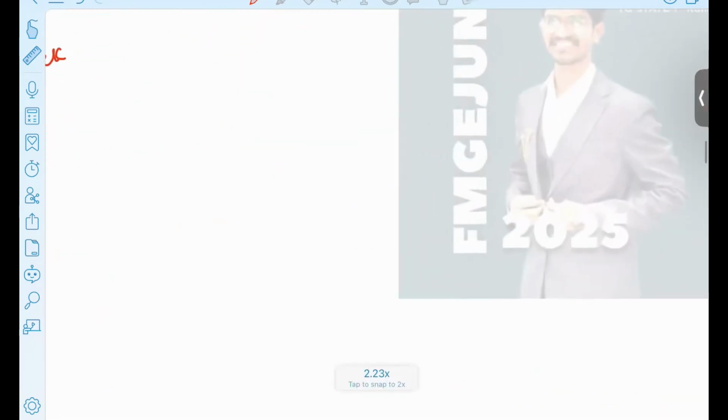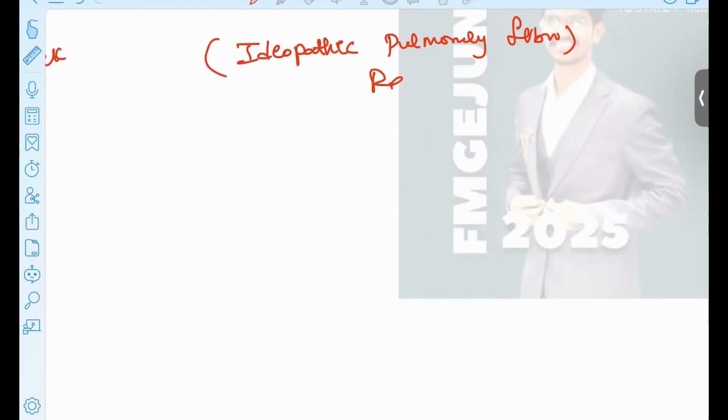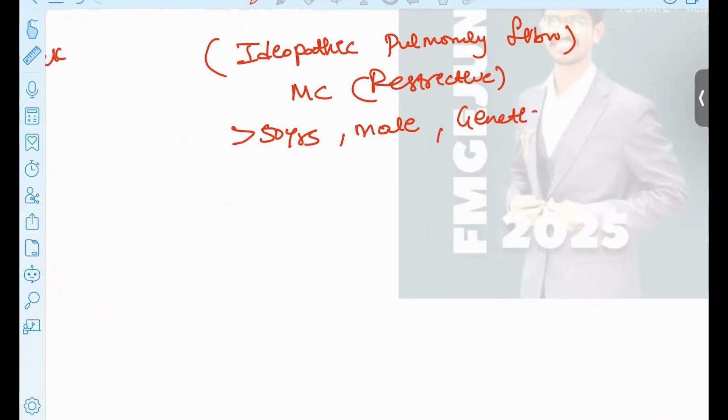Next one is your idiopathic pulmonary fibrosis. Restrictive diseases, right? In these restrictive conditions, we are going to discuss the idiopathic pulmonary fibrosis. This is the most common type of the restrictive disease. When we see these patients, usually around 50 years old, mostly male patients will be presented. History of the genetic diseases and also smoking is the common factor that is found in this patient.